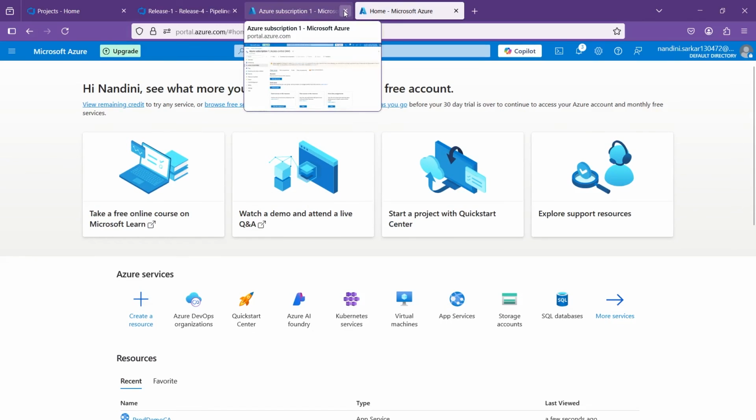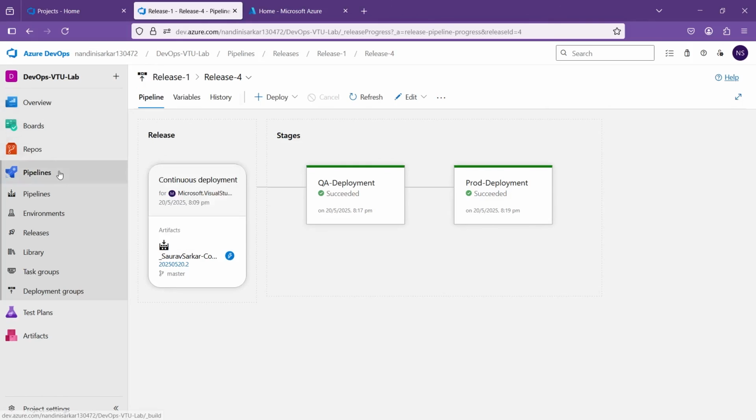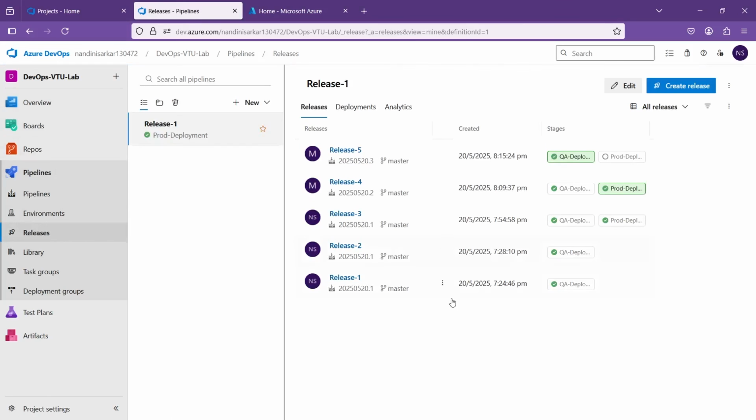This one I'll close and go to pipelines and releases. So we have these releases. This is also going on. And all the deployments have been successful. Anything that is not fine will be failed. You will get a red color message. That means something has failed and you'll also get a mail saying that it has failed. Okay, so I hope you have understood this, guys.